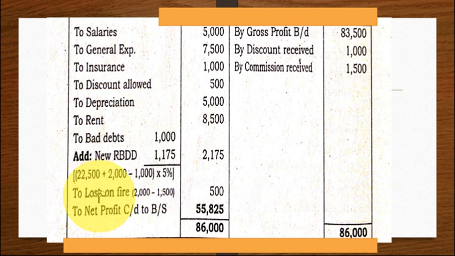Then loss on fire. I told you fire insurance company has given 1,500. Loss is 2,000. So loss on fire. Always remember, when there is insurance company claim, there will be loss, and it should be written on the profit and loss account, 500. On the credit side, discount received, commission received. So total 86,000. The balancing figure 55,825. This is the net profit.